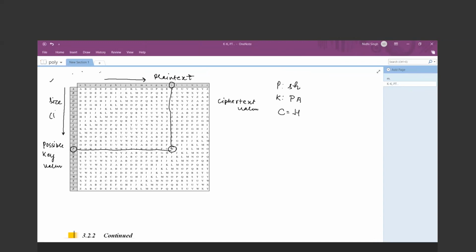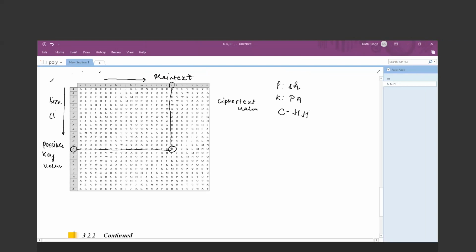What will be the ciphertext value of H and A? H. Good. The ciphertext value will be H.